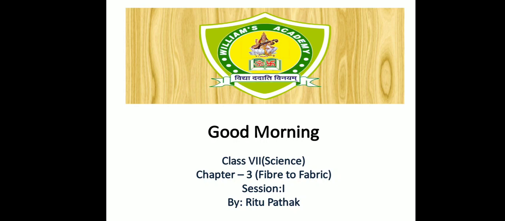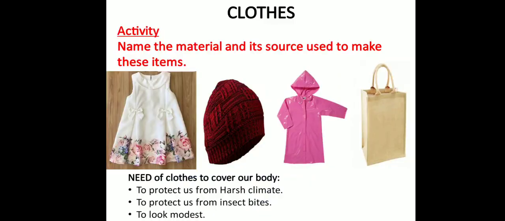As we all are aware, clothes are the basic commodity of human beings. So here I have arranged an activity for you. You have to tell me by which material these products are made and what the source of these products is. In the first picture you can observe a frock, and a frock is made up of which fabric? Yes, it is made up of cotton, and cotton is generally obtained from the plant.